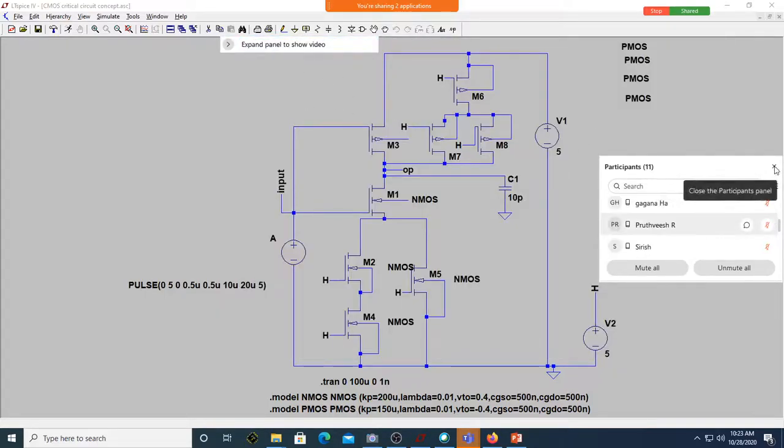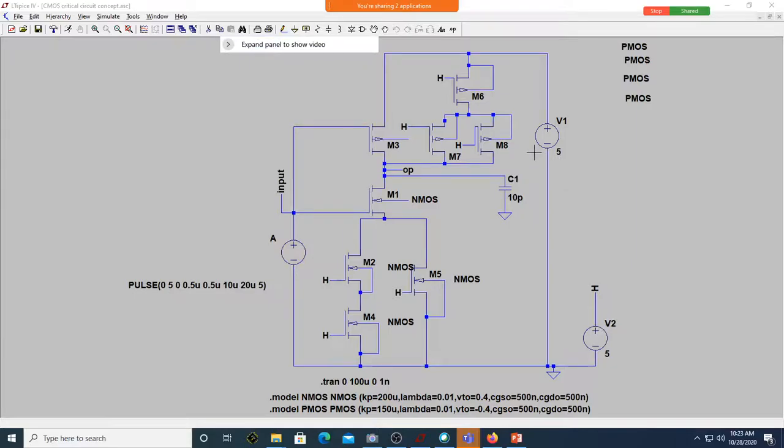Is this circuit fine? Yes, sir. Fine. I have made this A as critical. Has the recording started? It has been started. Okay, why do you want to go off?